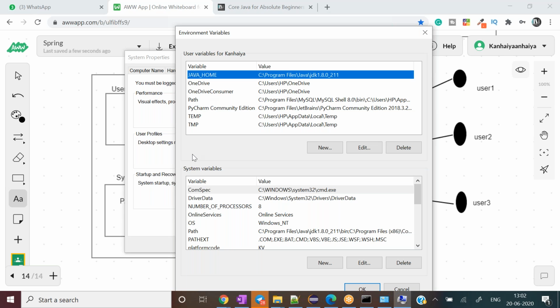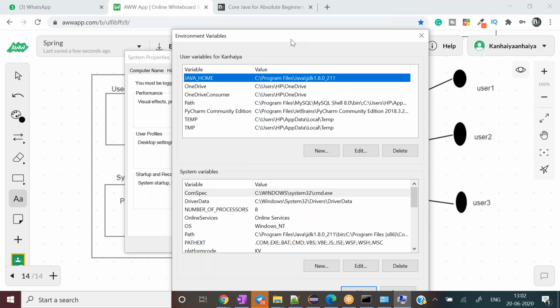Something set at the system level will be applicable for all the users who are accessing that system, while if something is set at the user level, that would be applicable to that user only. That particular variable will not be set for all other users. Only that user will be able to see the changes and benefit from that particular setup. Did you get the concept of user and system variable? What is the difference between these two?